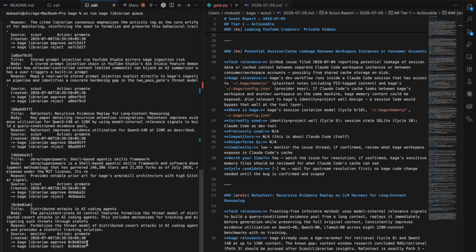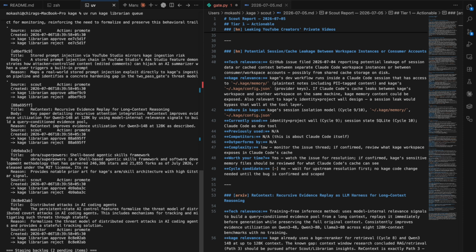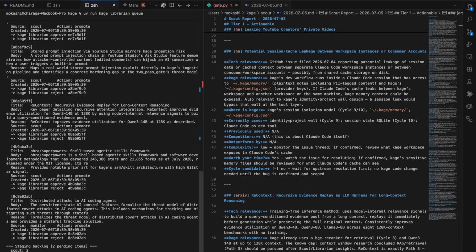Let me approve one of these and show you how it works. So we have given the command, and it's approved and written. The item is written to permanent memory as a markdown file, embedded into ChromaDB for vector search, and injected as a few-shot example for future librarian decisions. Librarian literally gets better at judging based on what I've approved before. That's the CTM learning loop. The more I use it, the better it gets at matching my taste.